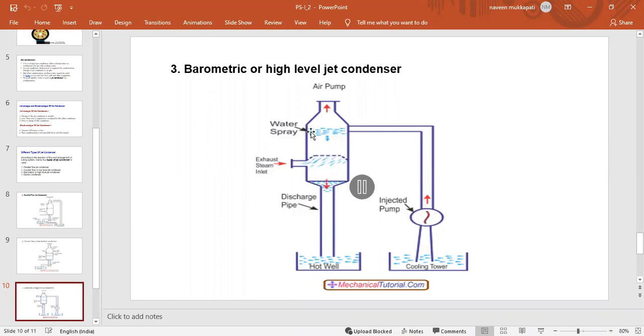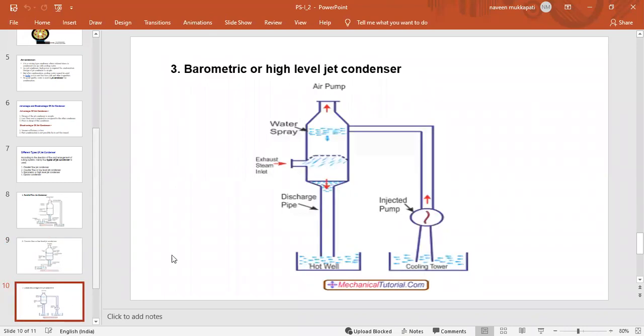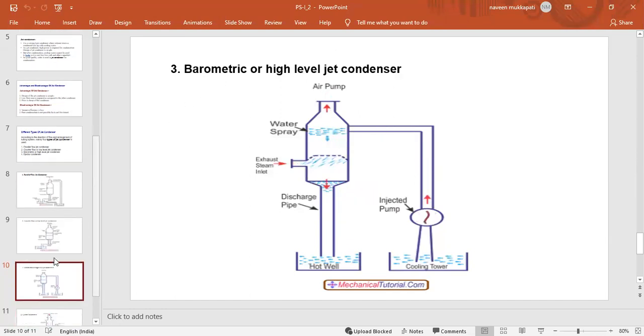In that, we are using water sprinkles. In the previous figure we did not use any water sprinkles, and it is called the low level jet condenser. The flow of the water movement will be low when compared to this barometric or high level jet condenser. That is the difference between the high level jet condenser and the low level jet condenser.